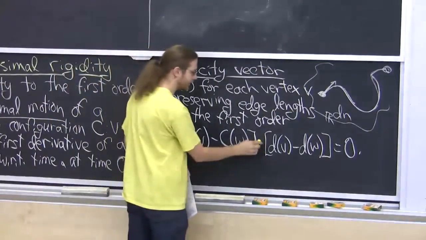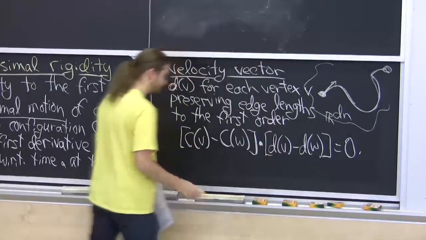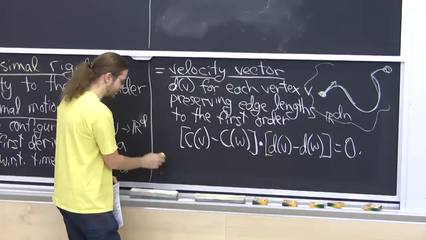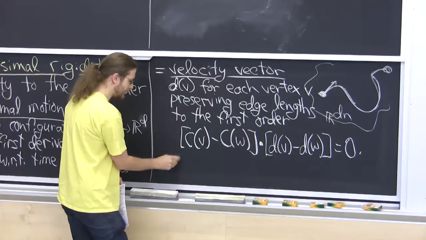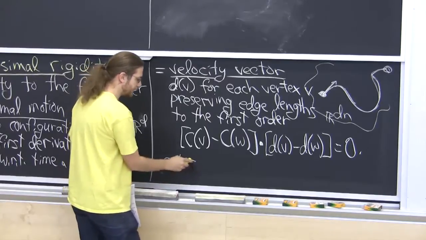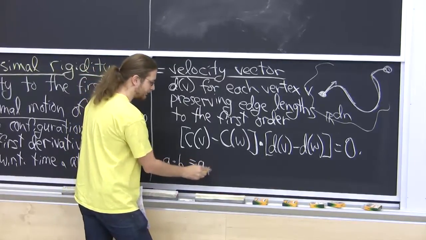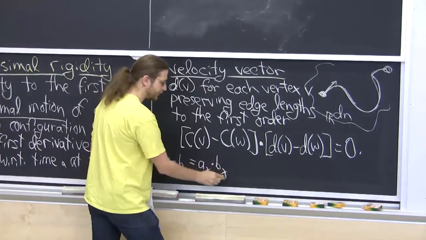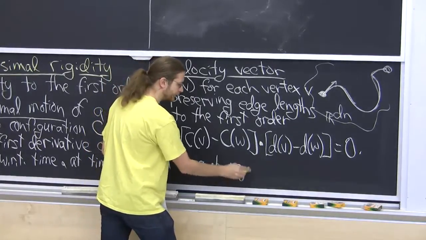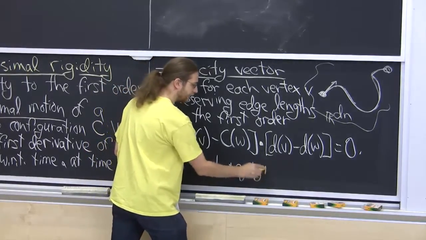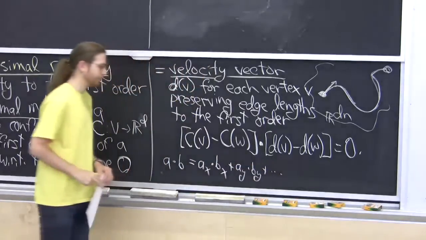This is a dot product between two vectors. If you have two vectors, I don't know, A and B, you take their dot product. This is just something like this. You take the x coordinates, you multiply them together. You take the y coordinates, you multiply them together, and so on. Add them up.